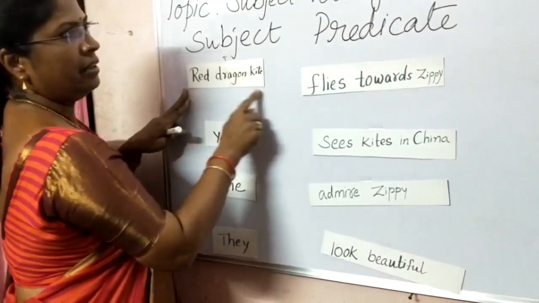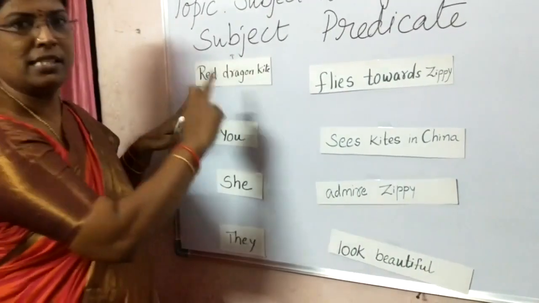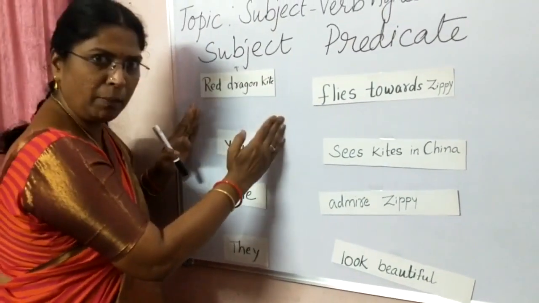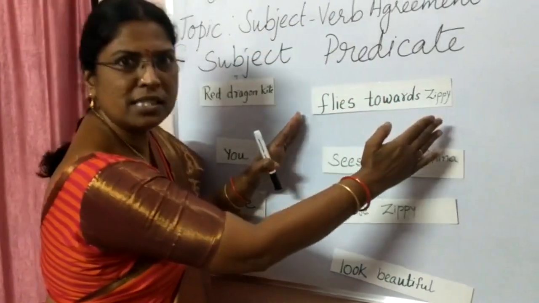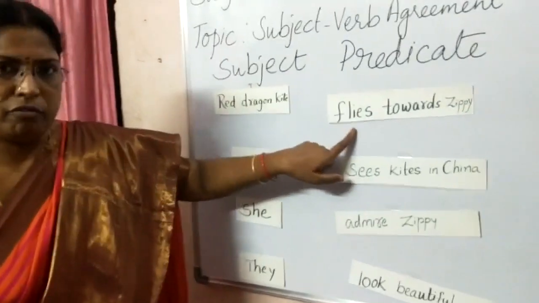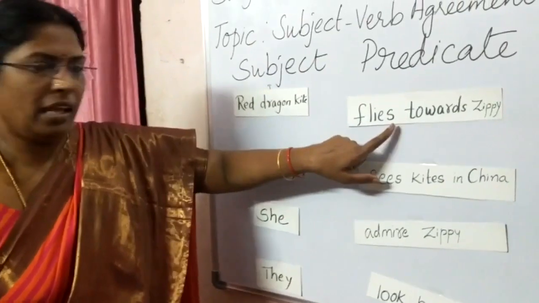So here red dragon kite is one. That is, the subject is one. This is the naming part. For this naming part, this is the telling part where the verb we are writing ES.